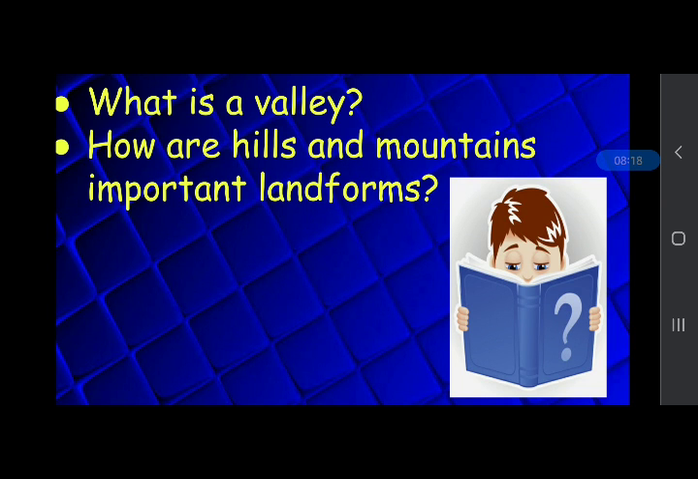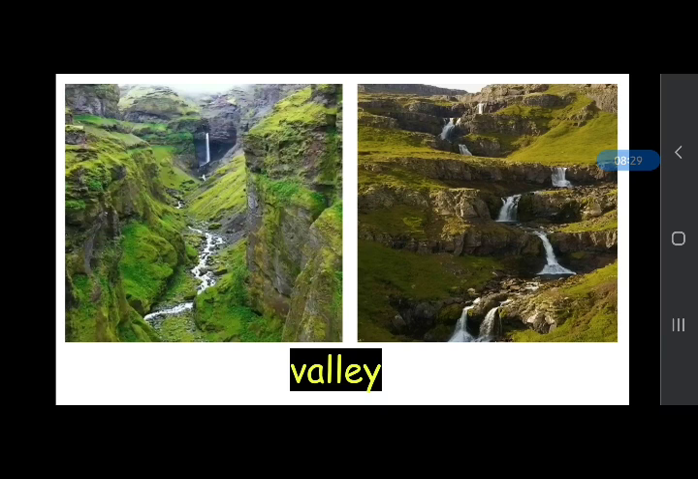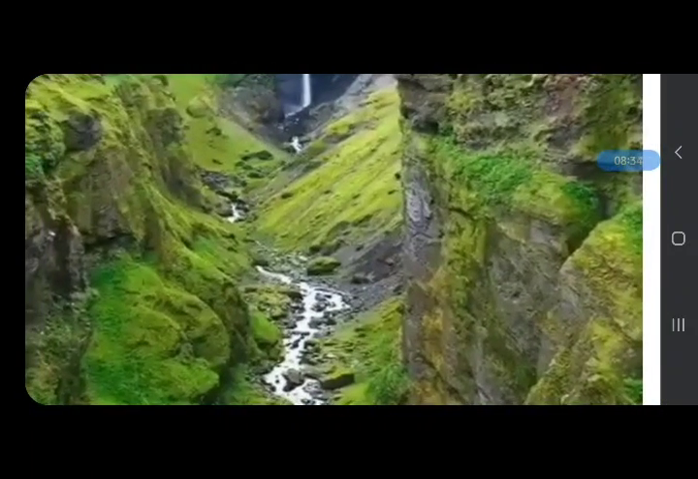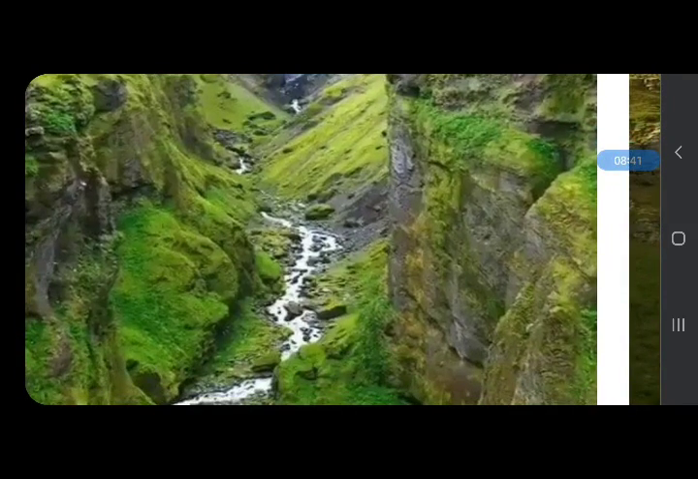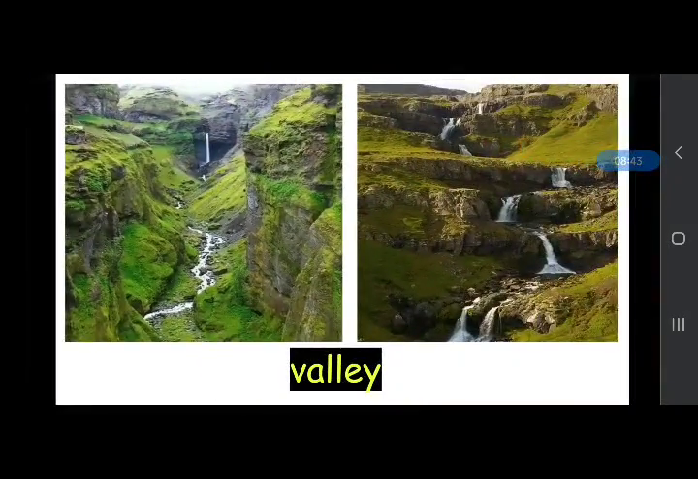And what is a valley? What's your answer? And how are hills and mountains important landforms? What is a valley? A valley is the lowland between hills and mountains, or between two mountains or between two hills, okay? The valley is V shaped. And most of the valleys have a river flowing through them.